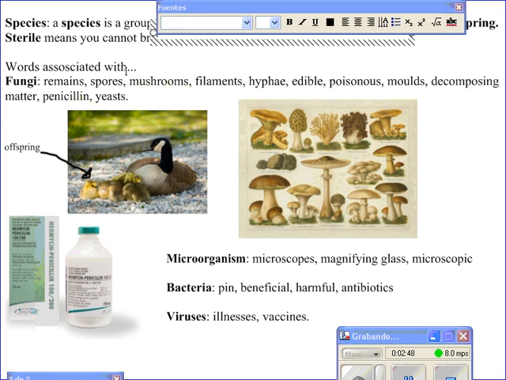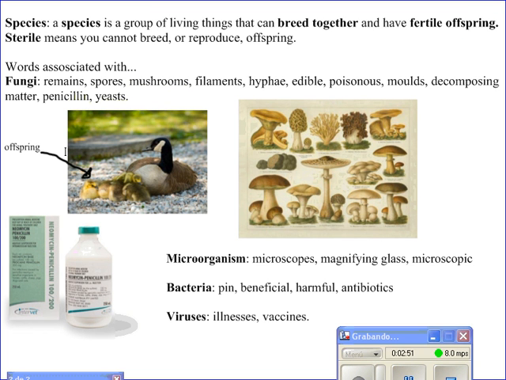Species. Species is a group of living things that can breed together and have fertile offspring. Sterile means you cannot breed or reproduce offspring. Words associated with fungi: remains, spores, mushrooms, filaments, hyphae, edible, poisonous, molds, decomposing, decomposing matter, penicillin, yeast.